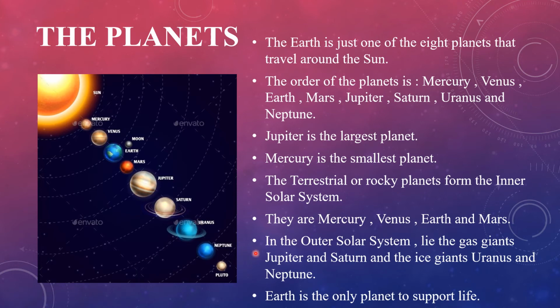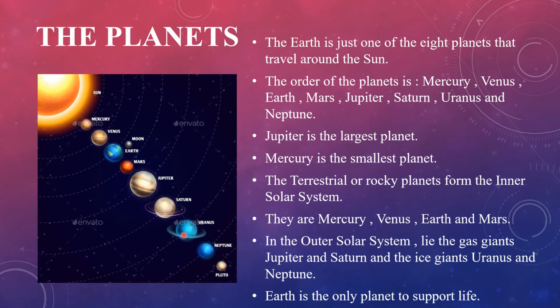Then the outer solar system. In the outer solar system lie the gas giants Jupiter and Saturn, and the ice giants Uranus and Neptune.